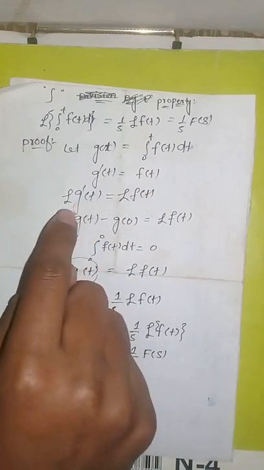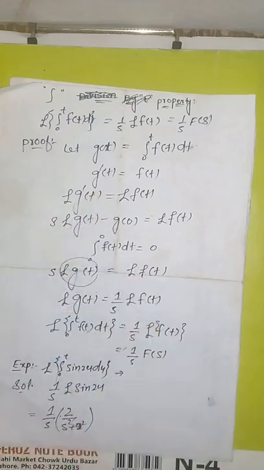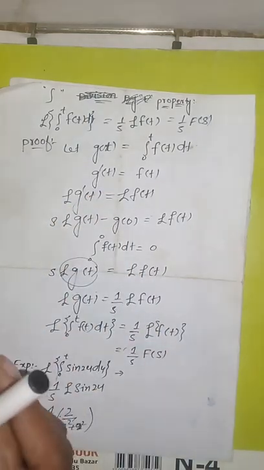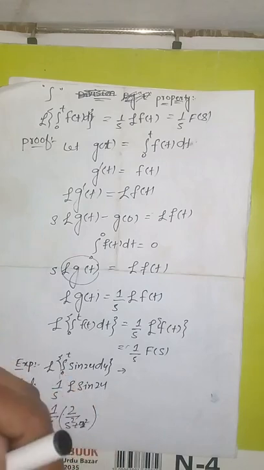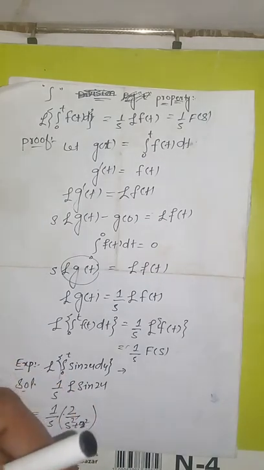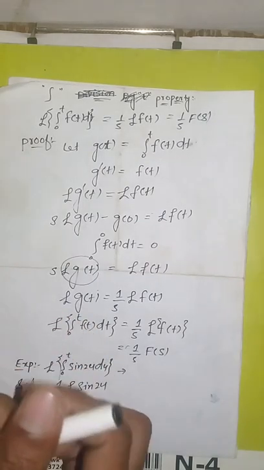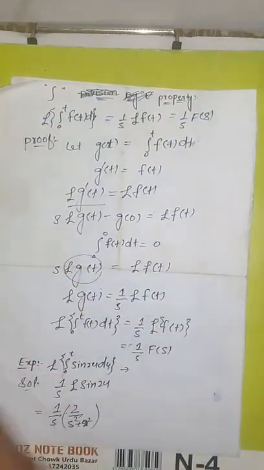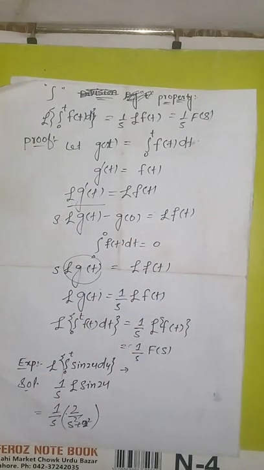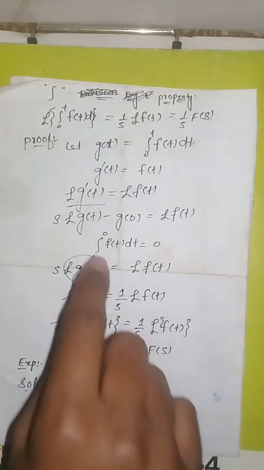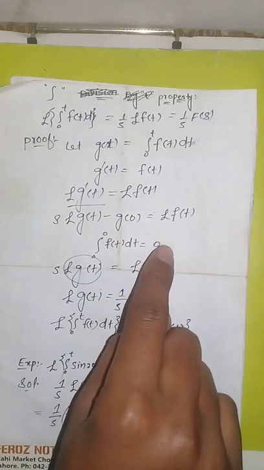Now apply the linear Laplace operator, then Laplace of g dash of t equals Laplace of f of t. This is the derivative property of Laplace transform, which is equal to s times Laplace of g of t minus g of 0. And g of 0 equals 0.